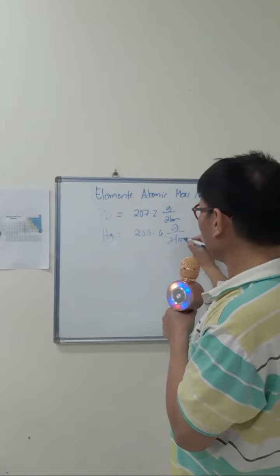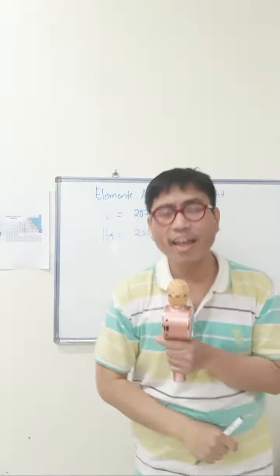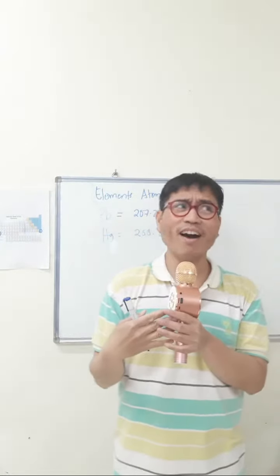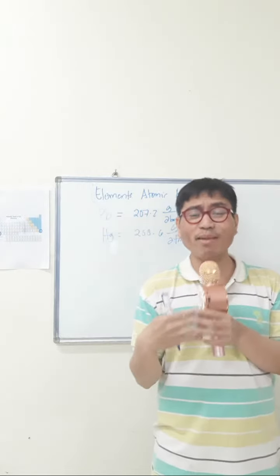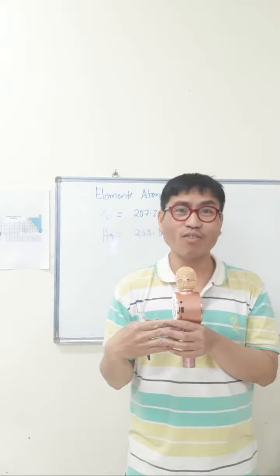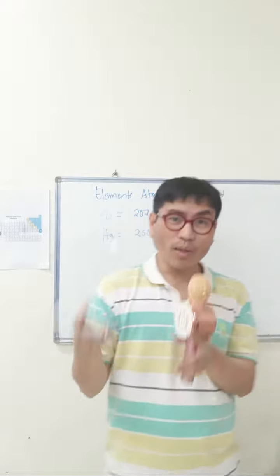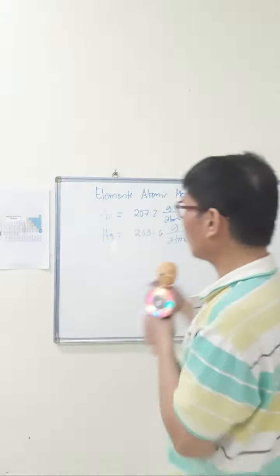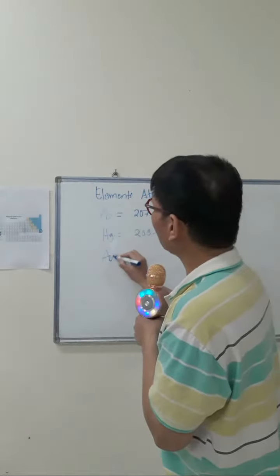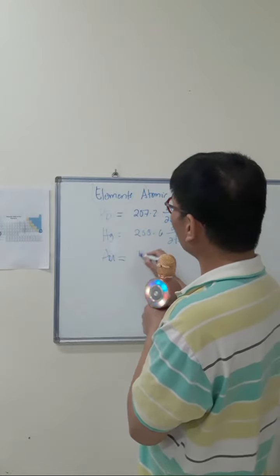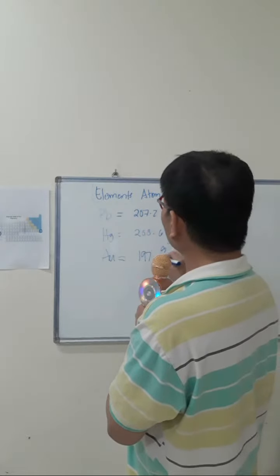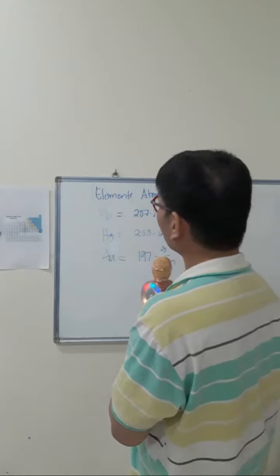And then the most popular, this element is also rich in jewelry. This is gold, Au. Au has 197 gram per atom, atomic mass and atomic weight.